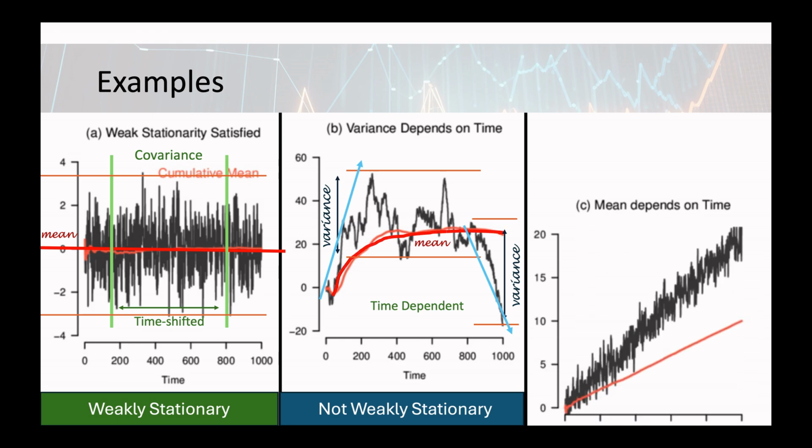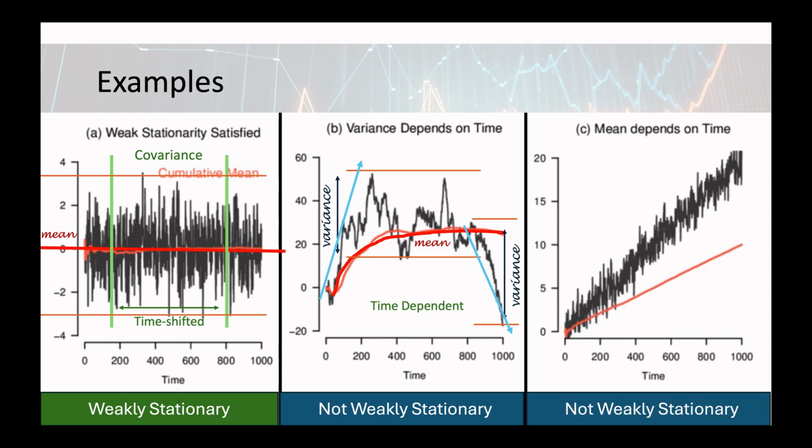The third time series is also not weakly stationary. In this case, the mean changes over time, showing a clear upward trend. This trend makes the time series time dependent and violates the weak stationarity conditions.